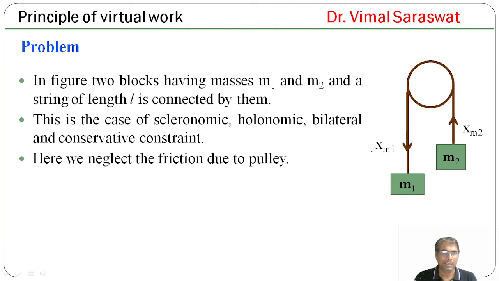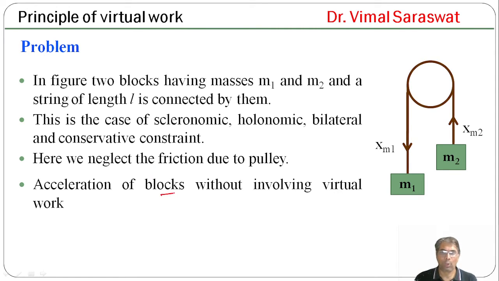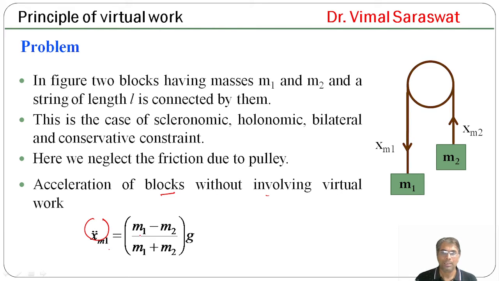Now x_m1 is the displacement of the block having mass m1, and x_m2 is the displacement of the block of mass m2. So this mass comes down whereas this goes up. Now the acceleration of the blocks without involving virtual work: x_m1 double dot is equal to (m1 minus m2) upon (m1 plus m2) into g.